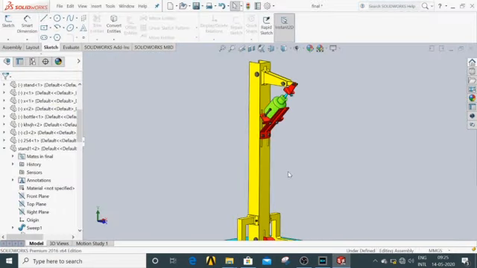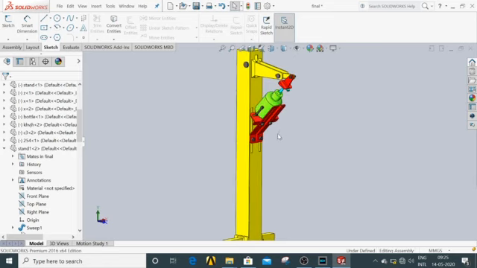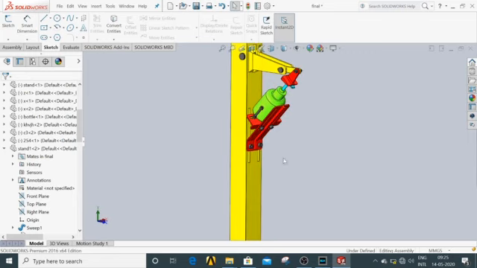Yeah, this is our design. All the sanitizer bottles do not have the same dimensions and the same shape. That's why here we designed a 3-axis adjustable arrangement. If we want to adjust in the y-axis, we can adjust it.